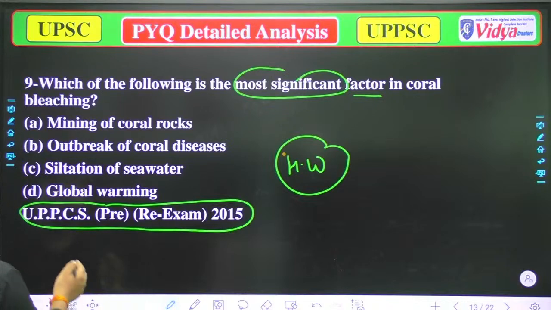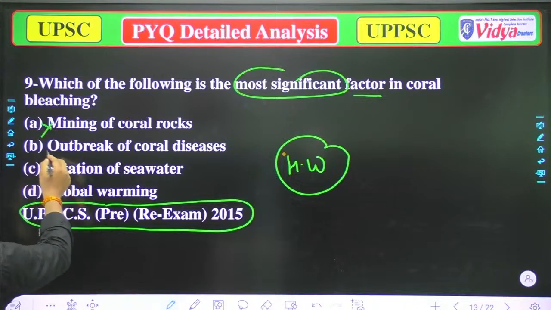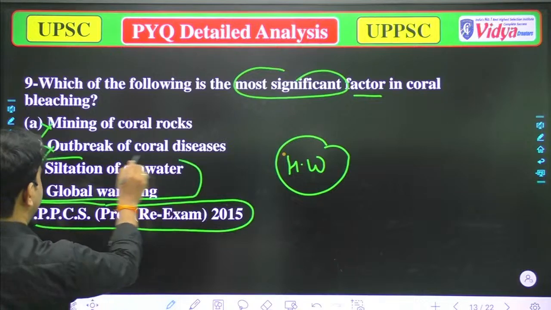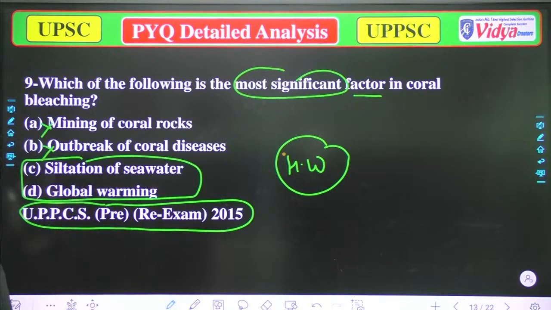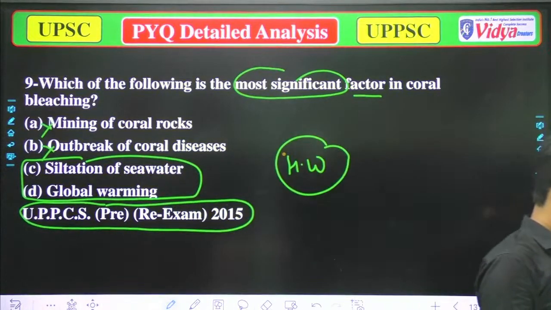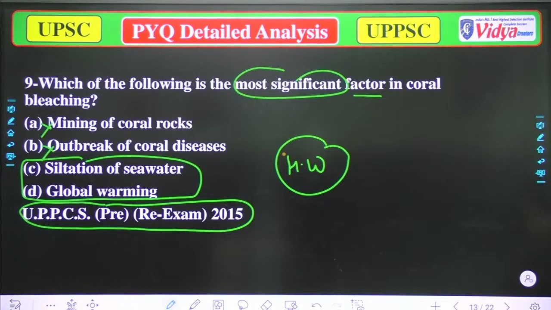Now I will eliminate some options. Option A is incorrect and option B is correct. Now you have to choose between C and D. What will be the correct option?